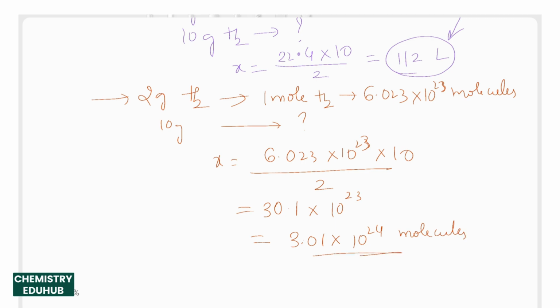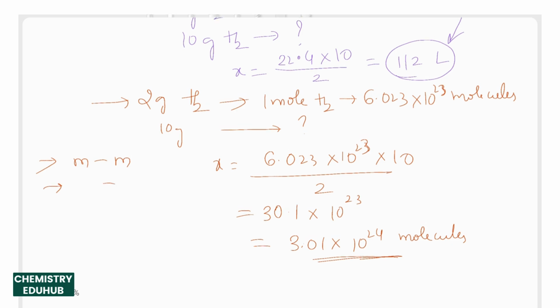So by this calculation we can understand that a balanced equation can be related with the mass-mass relation, with the mass-volume relation, with the volume-volume relation, and with the mass, volume and number of particles, number of molecules relation. This is about the chemical equations chapter where we covered all the important concepts.